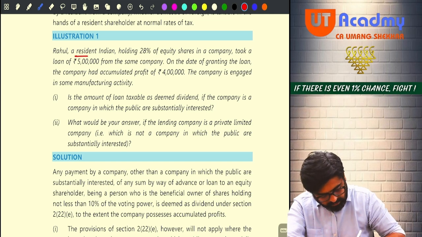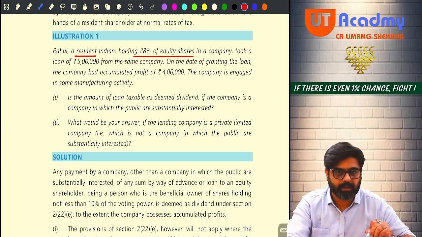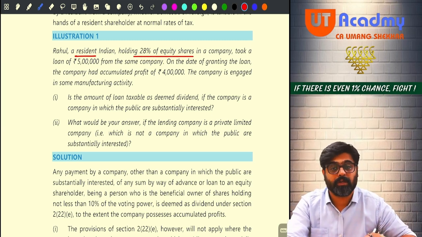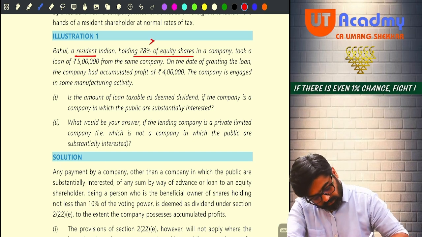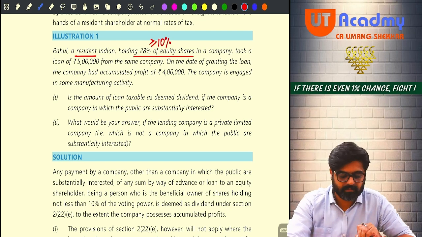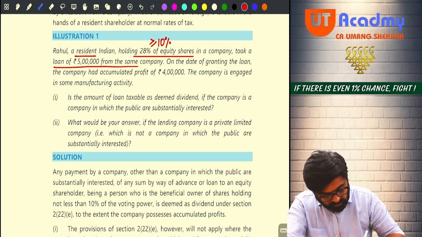Rahul, a resident Indian, holding 28% of equity shares in a company. So Rahul is a shareholder. He is having 28% shares in a company, meaning more than 10%. So write down greater than or equal to 10%. Took a loan of rupees 5 lakh from the same company.